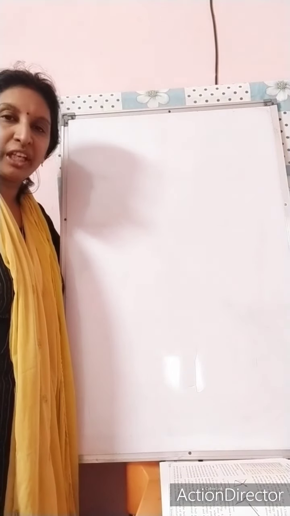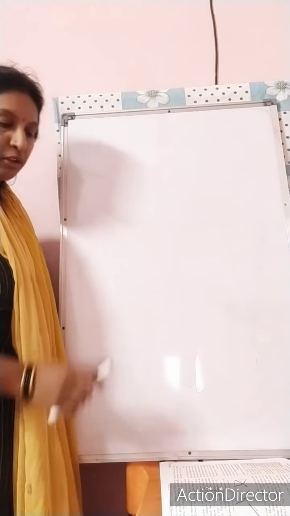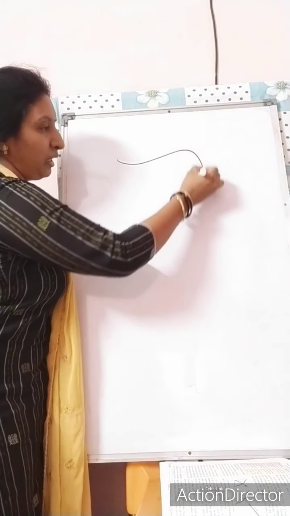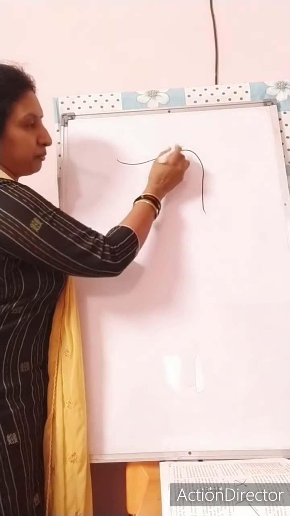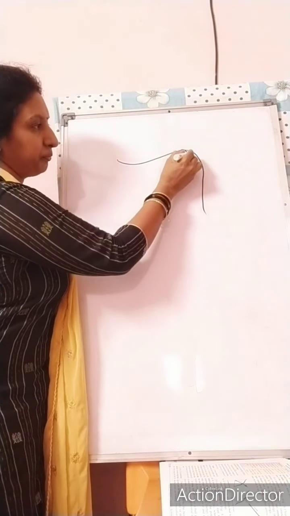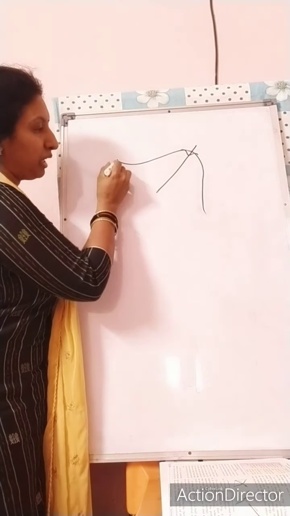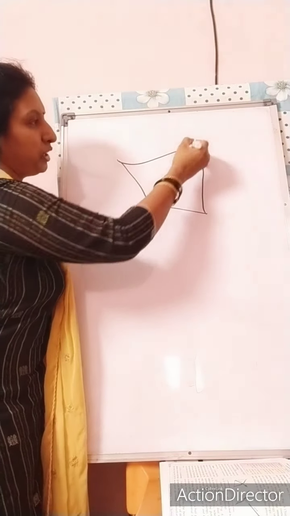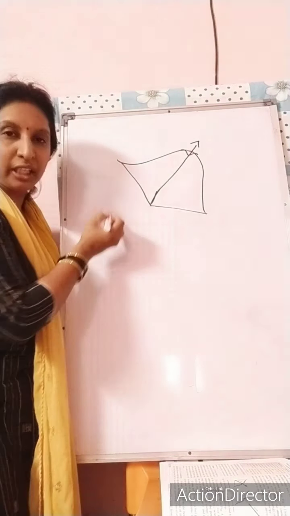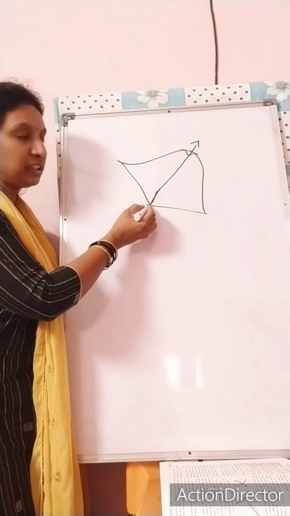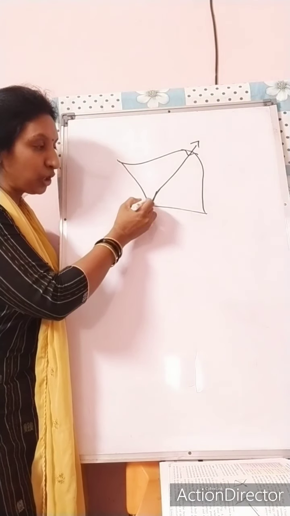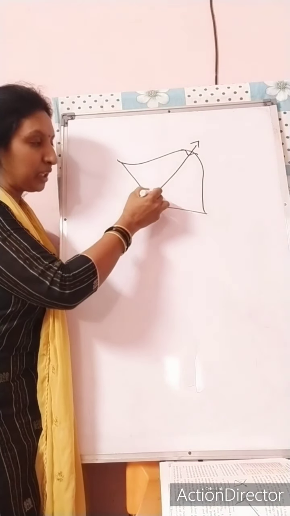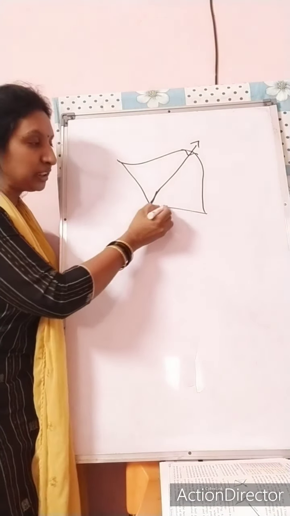Suppose you stretch a bow. What about a stretched bow? When you are stretching a bow, what happens? The bow is in this way. This is an arrow mark and the bow is stretched up to this place. So when you are stretching this one, you are applying some amount of force on it. That means you are doing work on the string.